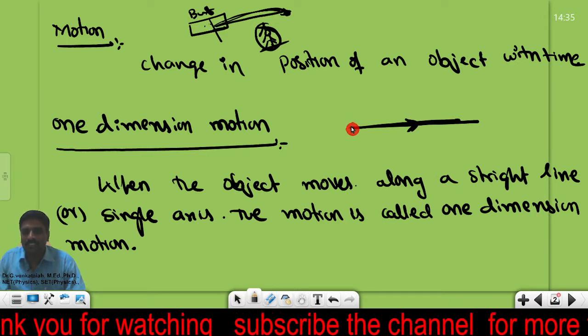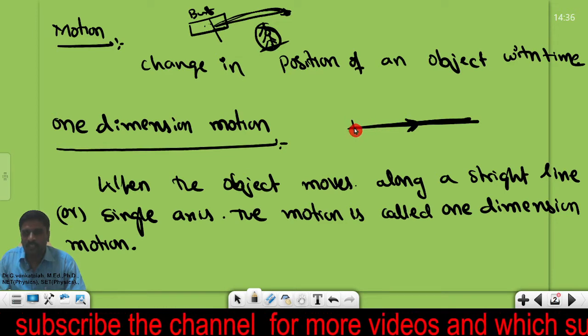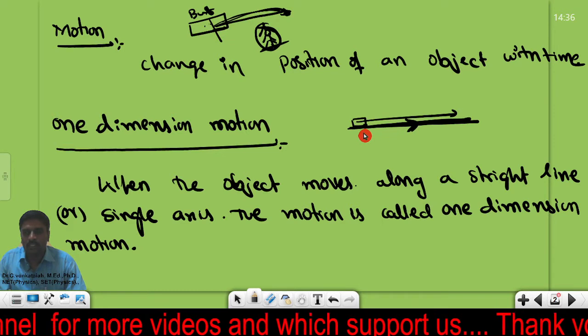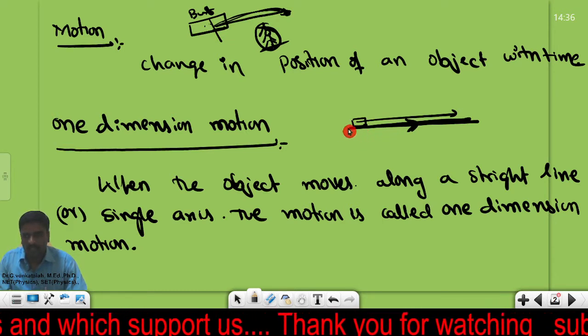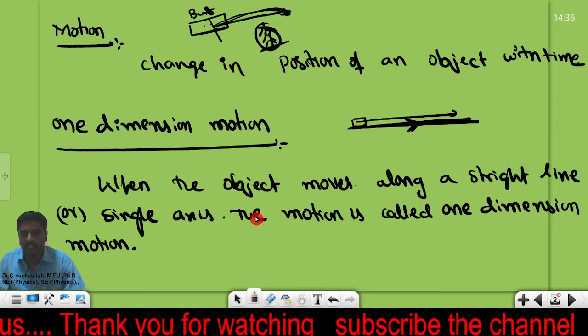One dimension means one axis. If a car is moving on the road along the same line, we call the car's motion one dimension motion. It is moving on a single axis, not on two different axes.